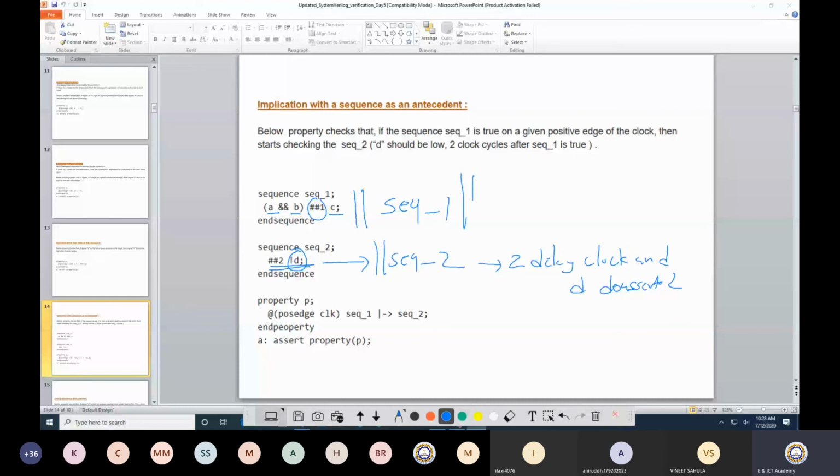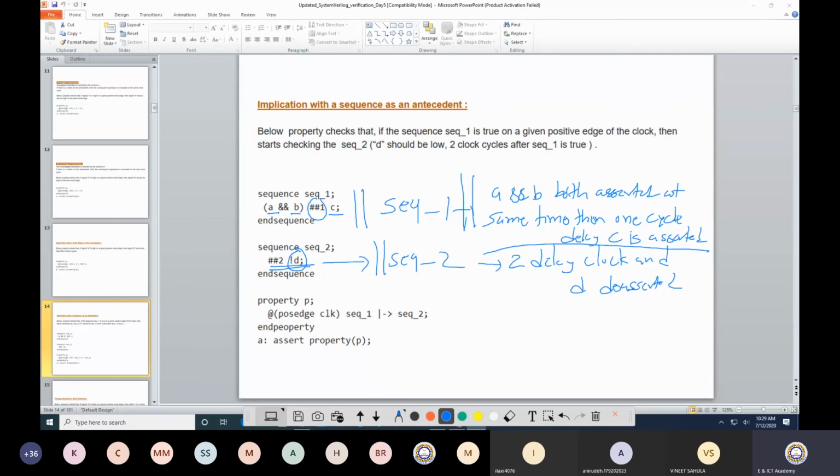Here, what I am trying to do is, A and B both asserted at the same time. Then 1 cycle delay, C is asserted. So this is my first sequence, and this is my second sequence. Okay, so I have defined the whole thing into two sequences.